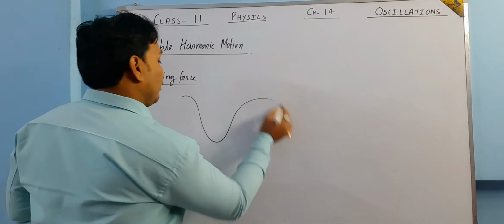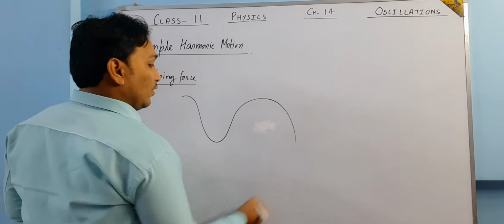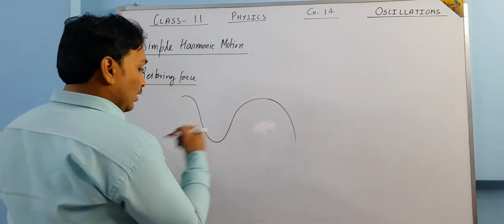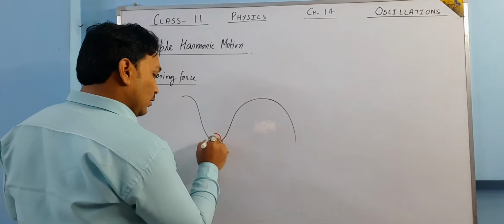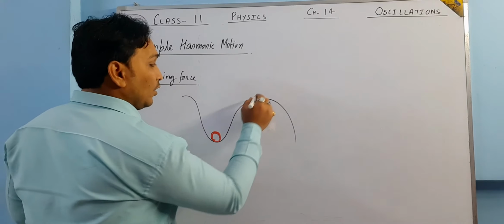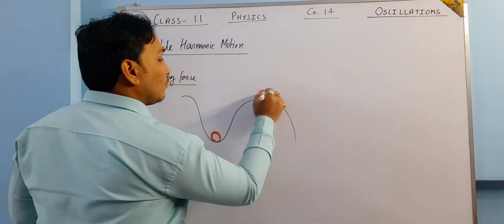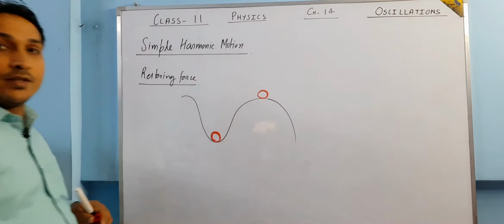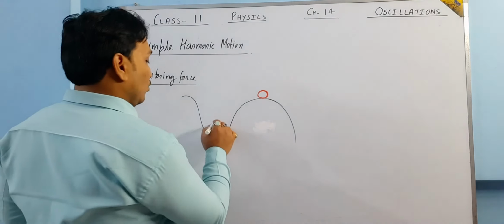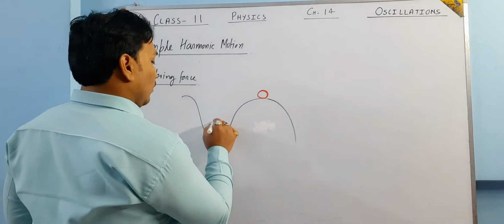If we talk about stable equilibrium, suppose we have a curved shape like this, and on this curved shape we have two small balls. One is here, and one is here. They both are at rest. Say this is ball 1, this is ball 2.